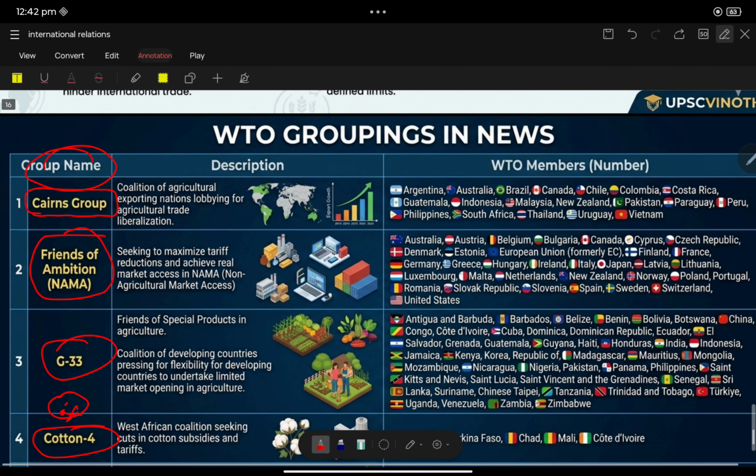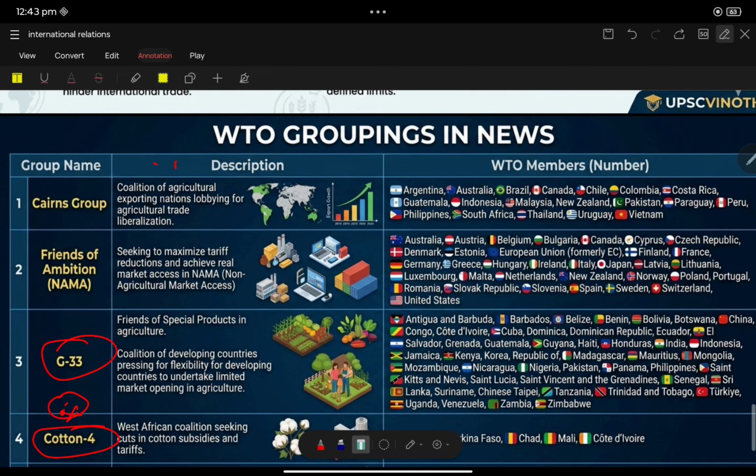First, the Cairns Group is a coalition of agriculture exporting nations lobbying for agriculture trade liberalization. There is no need to mug up the members, except you should know whether India is present or not.